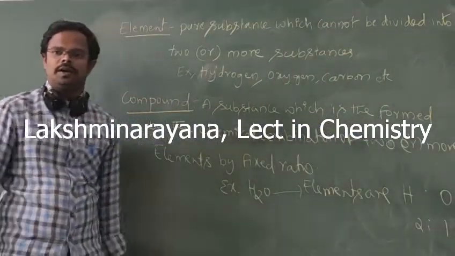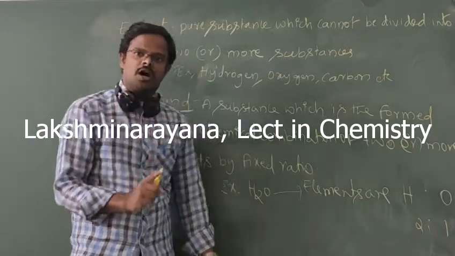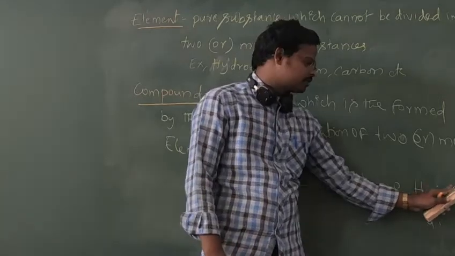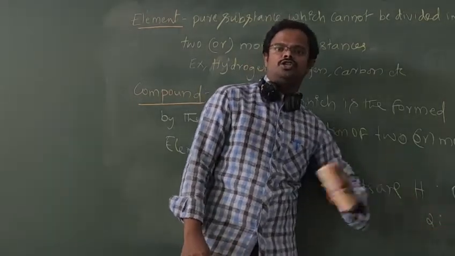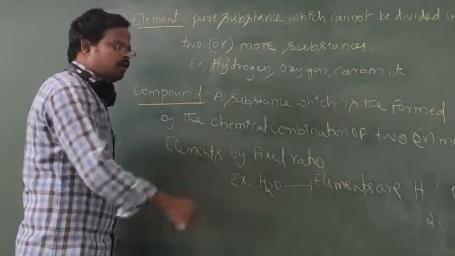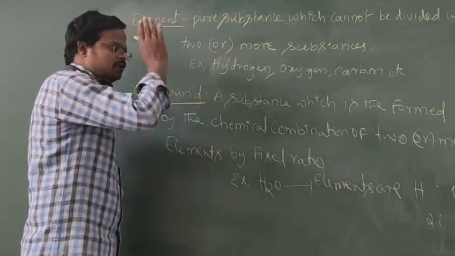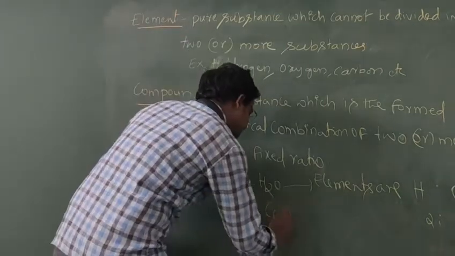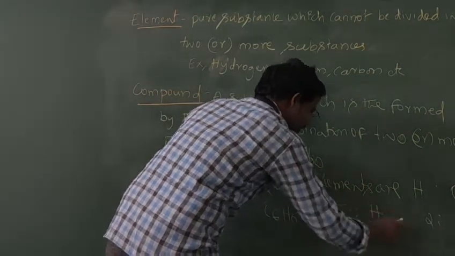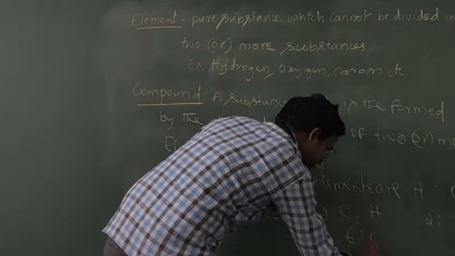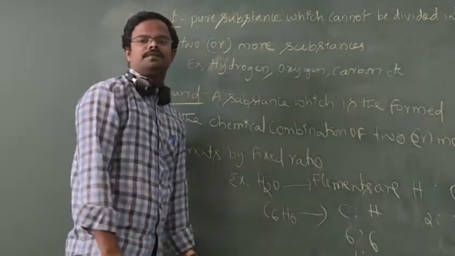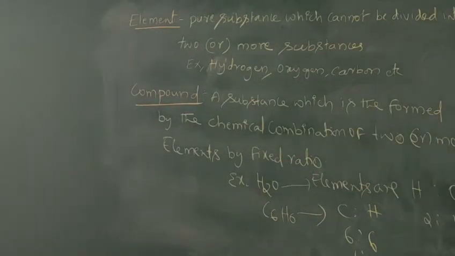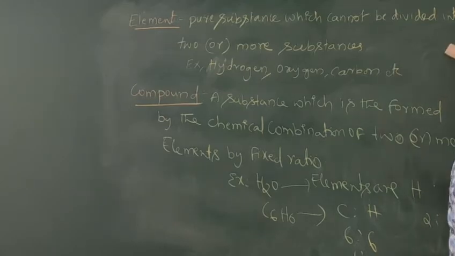Their ratio is 2:1. So if you take one H2O compound, how many elements combine? 2 elements combine. What is the ratio? The ratio is 2:1. It is a fixed ratio. And like that, if you take C6H6, carbon and hydrogen are the elements. Their ratio is 6:6, which simplifies to a 1:1 ratio. That is a fixed ratio of a compound, C6H6.